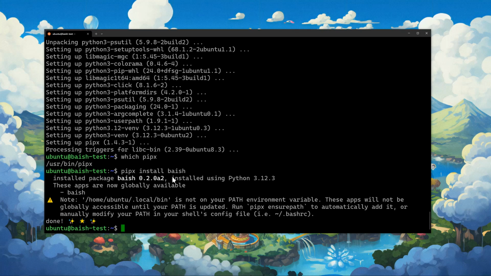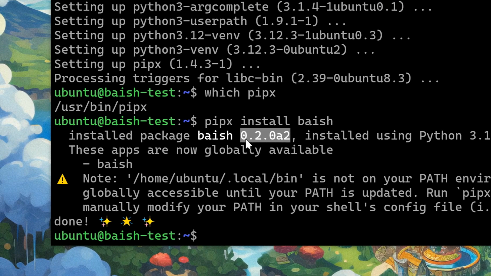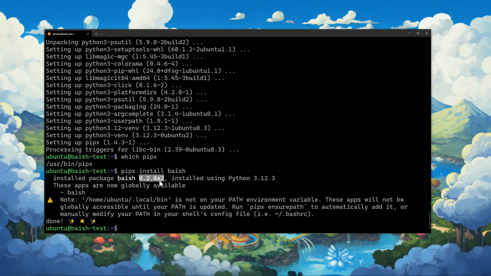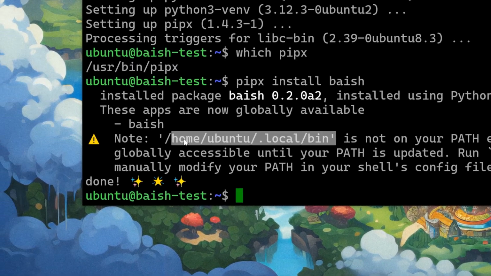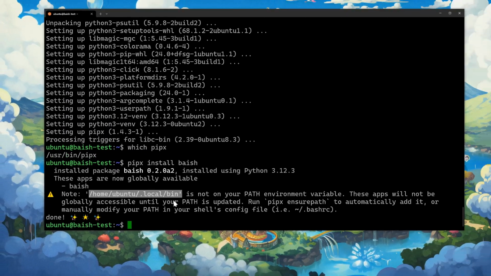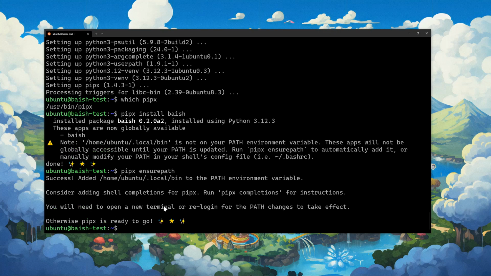So if I hop back over here, we should see that, yeah, that was nice and easy, right? So we've got Baish installed. We've got version 0.20a as an alpha, right? And what Pipx does is it wants this to be on your local path. So you can do pipx ensurepath to make sure that happens, but then you also have to log in and log out again. So I'm not going to do that.